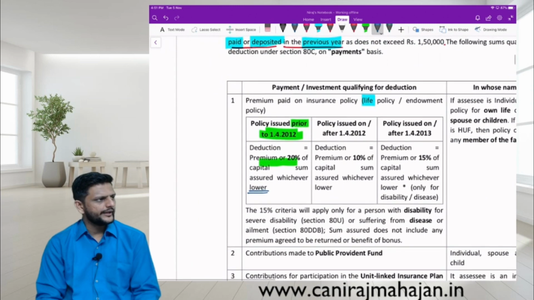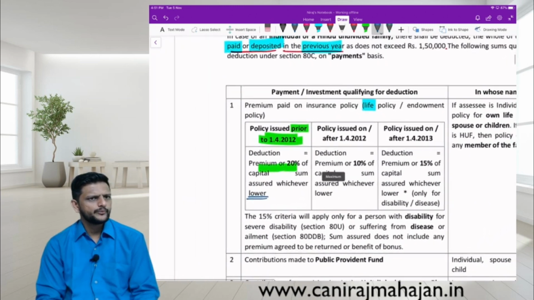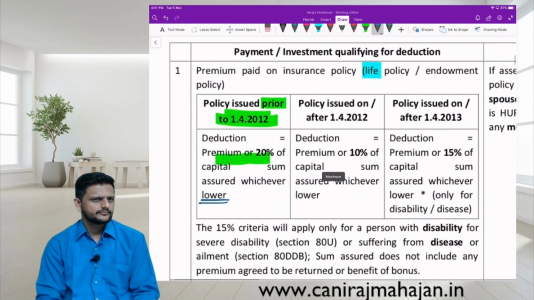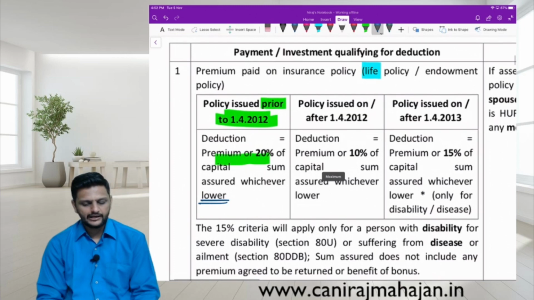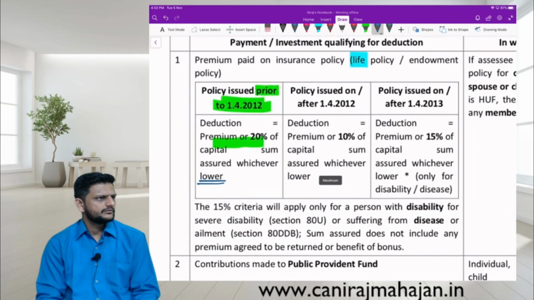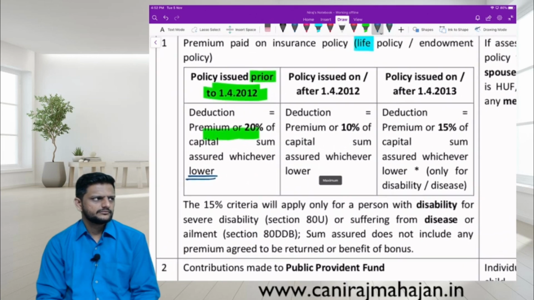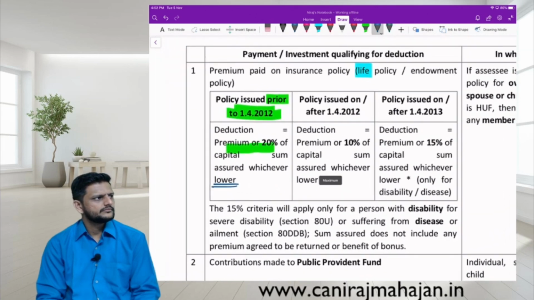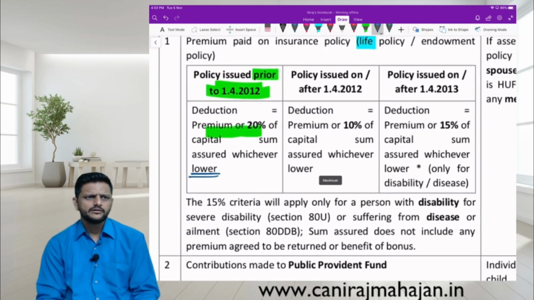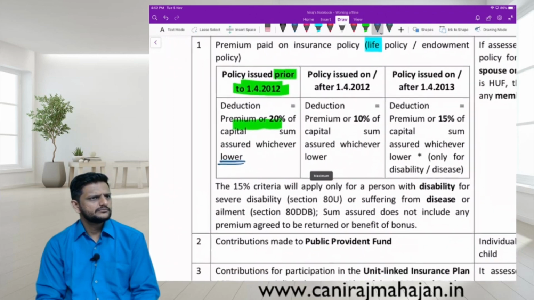Dates, 20%, 10%. LIC. LIC means life insurance policy. Sum assured 20%, not done.